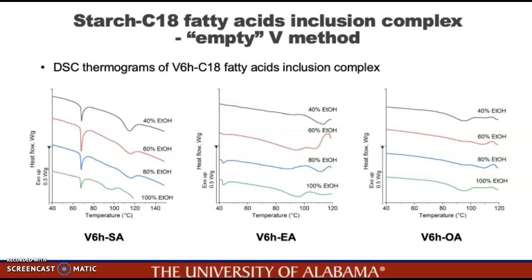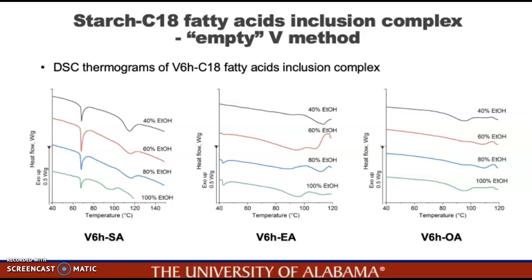The endothermic peaks around 69 degrees Celsius represent the melting process of stearic acid, indicating the presence of free stearic acid in the samples. For V6H elaidic acid inclusion complex, a visible endothermic peak at around 115 degrees Celsius was found on the DSC thermograms for the samples with 40% ethanol solution.